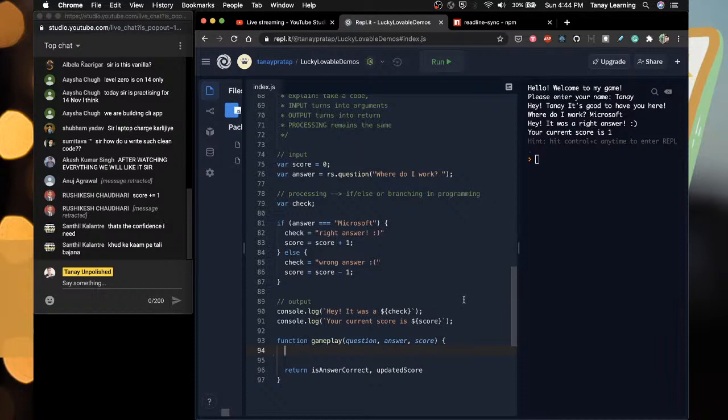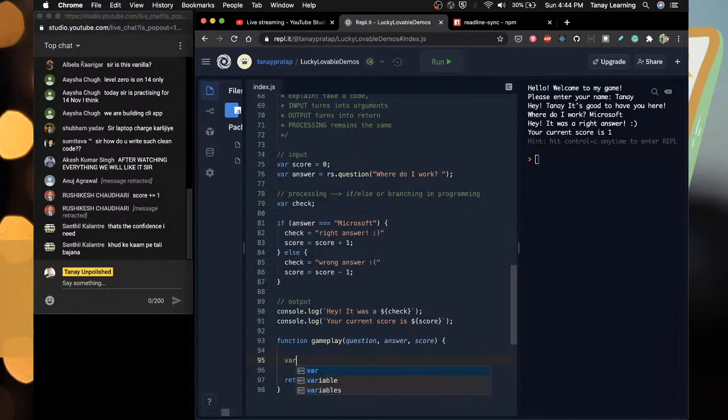Anyway, so now if you see this input we have taken, this output we have outsourced, that someone else will do it. This is the processing part which is here. How do we rewrite the processing part? We'll say, okay, the question has come, so we have to ask that question.